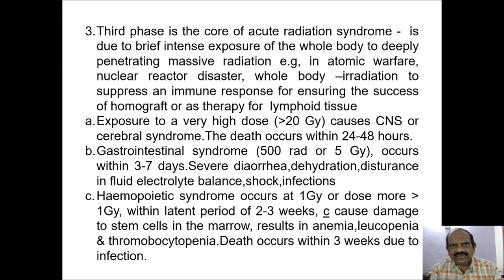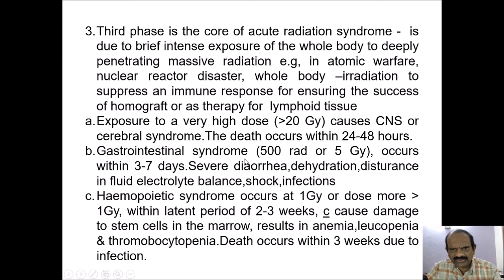The third phase, the core of acute radiation syndrome, is due to brief intense exposure of the whole body to deeply penetrating massive radiation. For example, in atomic warfare, nuclear reactor disaster, or whole body irradiation to suppress an immune response for ensuring the success of homograft, or as a therapy for lymphoid tissue. Similarly, exposure to a very high dose, more than 20 gray, causes a CNS or cerebral syndrome. The death occurs within 24 to 48 hours.